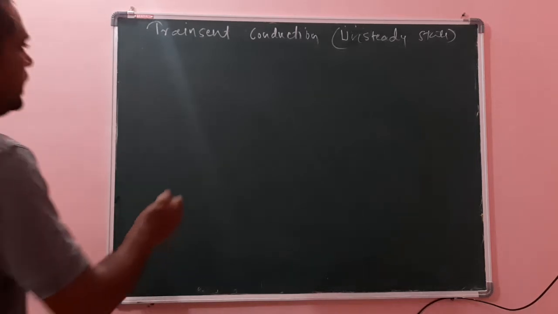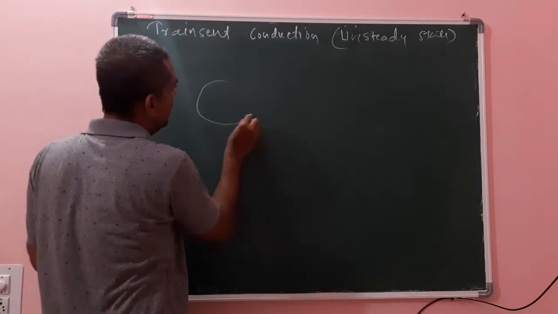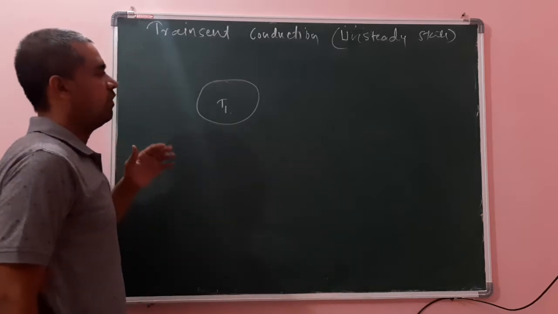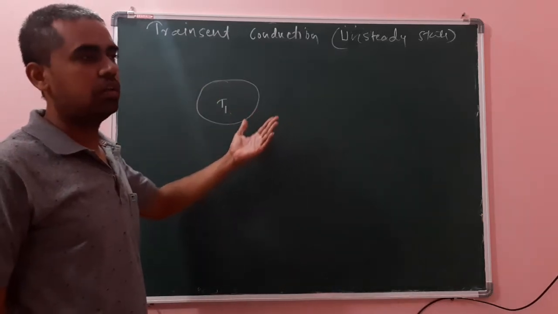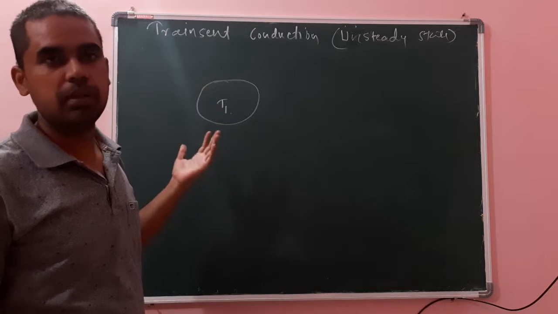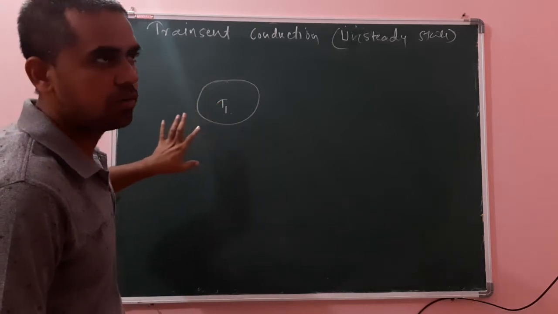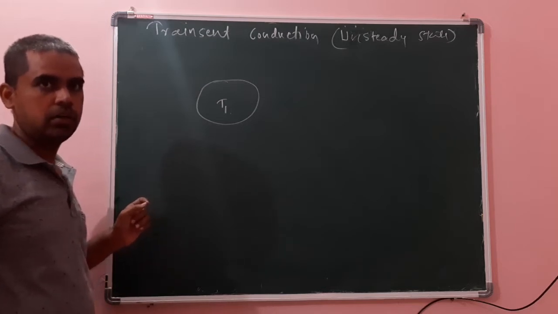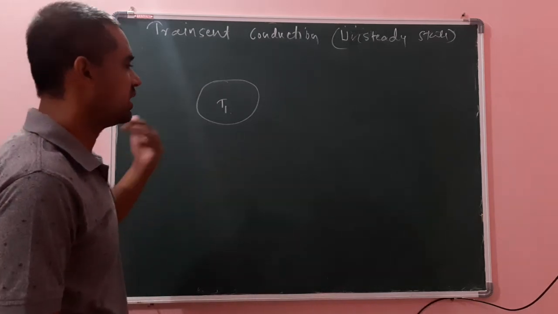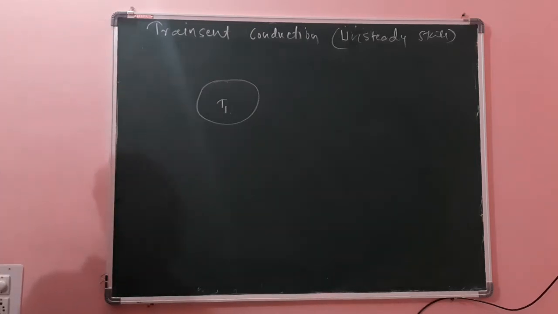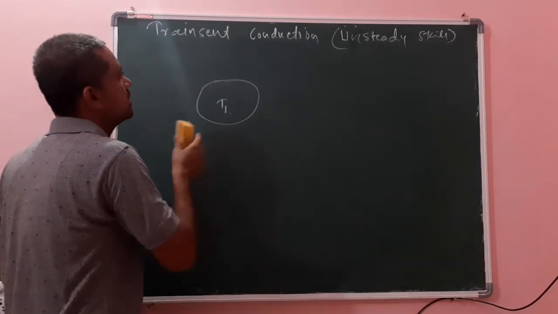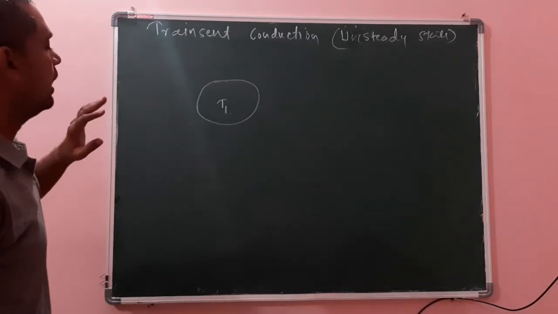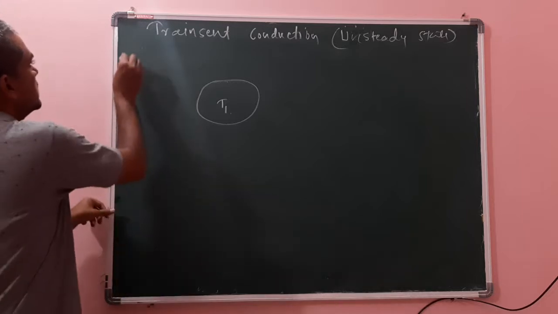Suppose there is a body at temperature T1. After some time, say 30 minutes or 40 minutes, its temperature will not change. That we will call steady state. Unsteady state means after certain time its temperature will change. That is called unsteady state, or it is also called transient state. Okay. And one more thing, we will discuss lumped system.